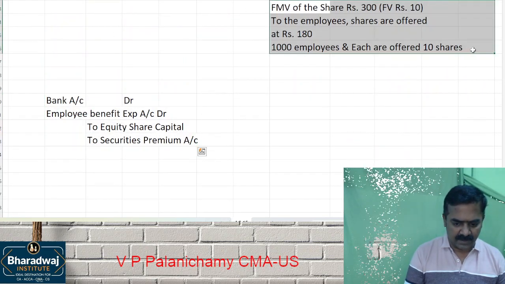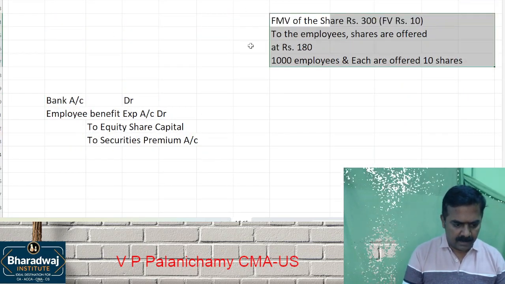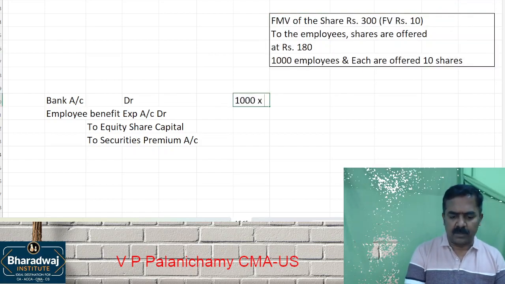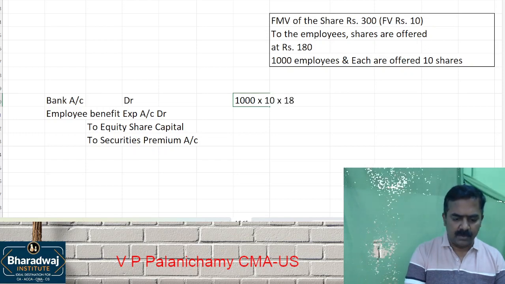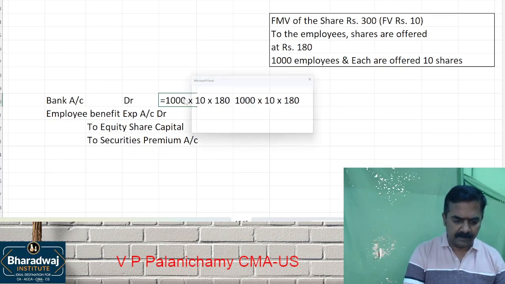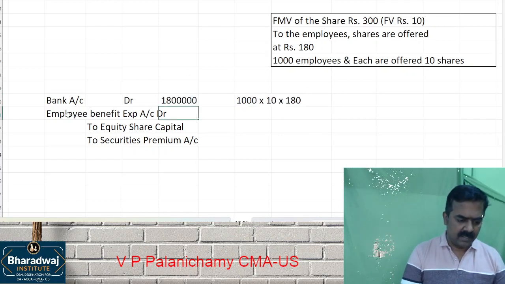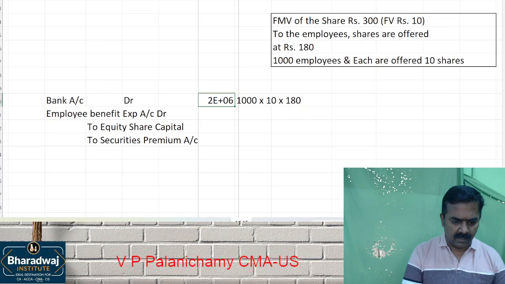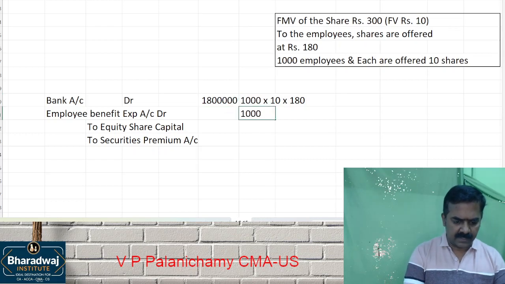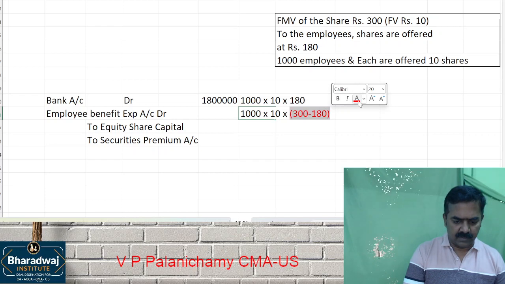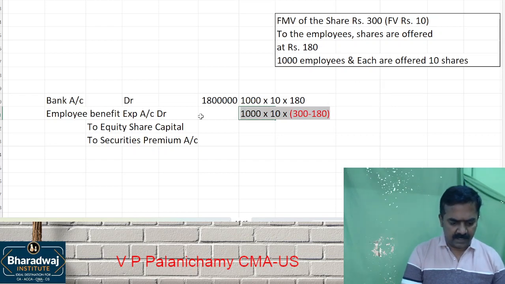Then we can go to that book question. Bank account debit will be how much the employees will pay: 1000 into 10 shares into 180. How much will the employees pay? 18 lakhs. Employee benefit expense account debit will be how much? 1000 shares into 10 into the difference between fair market value and ESOP price. That difference will be taken as employee benefit expenses.